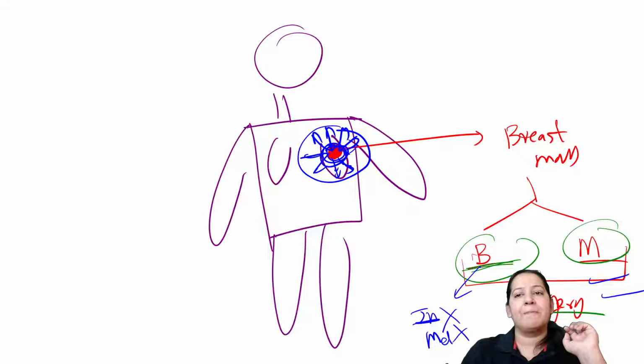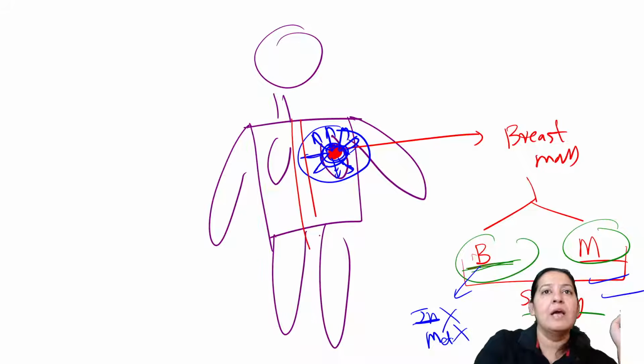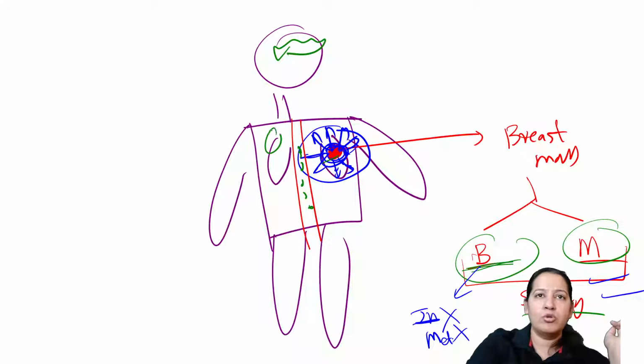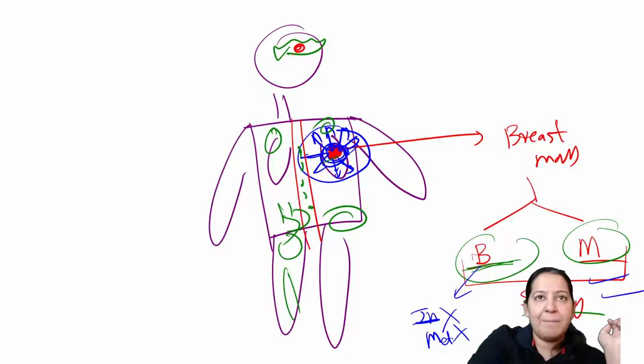What is metastasis? Now this is the blood vessel of this lady. So sometimes what happens? The tumor cells come to the blood vessel and via blood vessel they move to various parts of the body. They can go to the brain, they can go to the lungs, they can go to the stomach, they can go to the ovaries, they can go to the bone, anywhere. So this patient has multiple tumor secondaries. These all are known as secondaries.